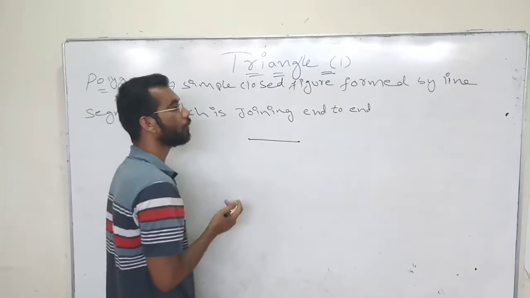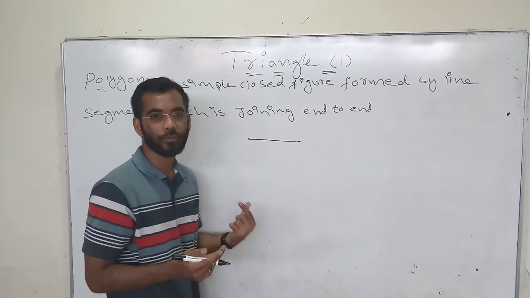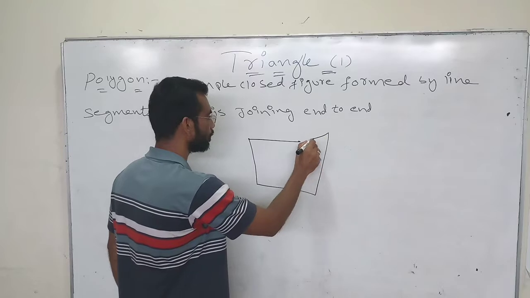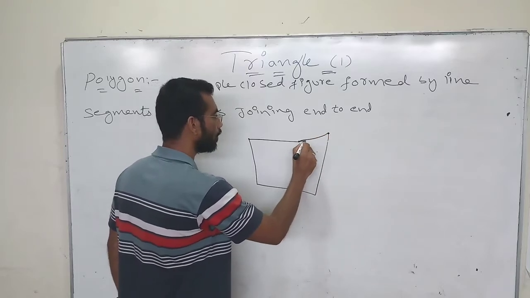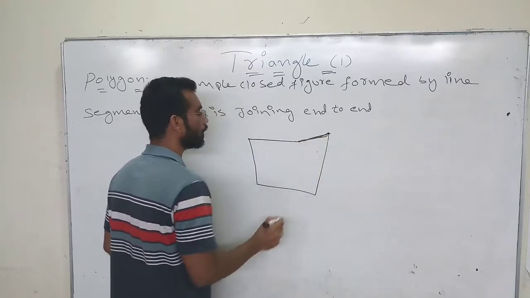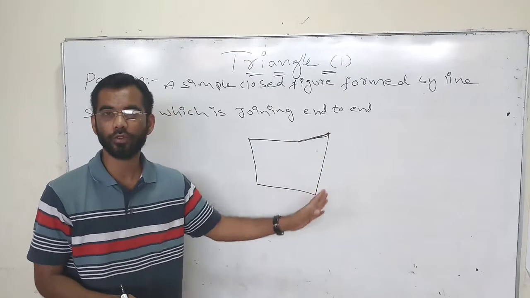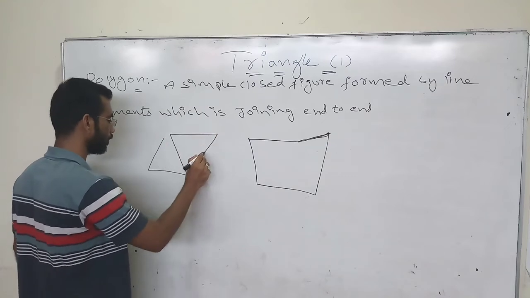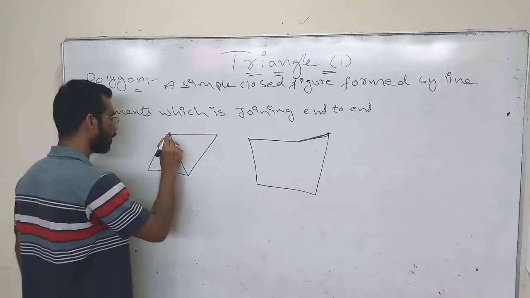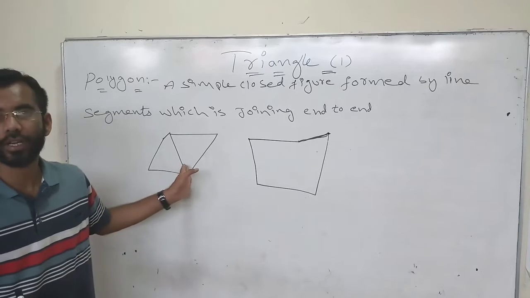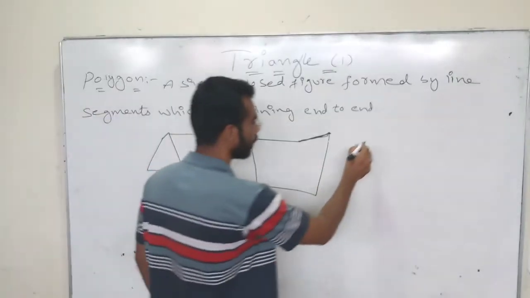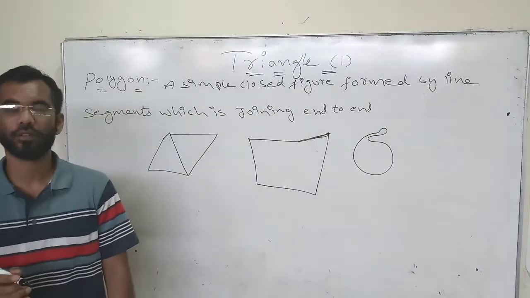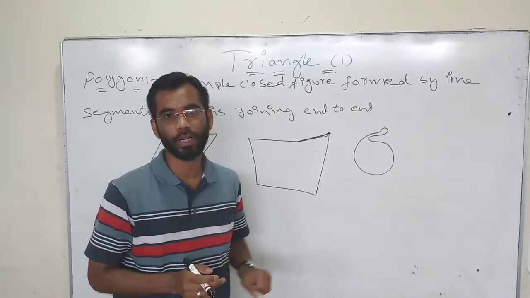Now, what is a polygon? A simple closed figure formed by line segments joining end to end. If I draw this one, it is a polygon because line segments join end to end to form a closed figure. This one is also a polygon. Now tell me, is this a polygon? No, because it is not formed by line segments.